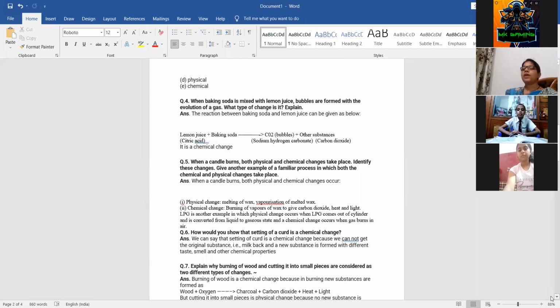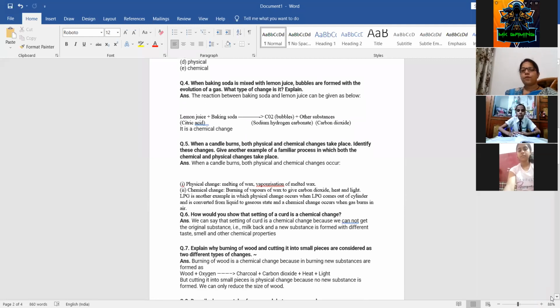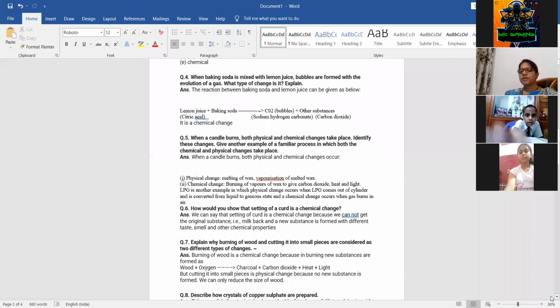Now see the next one. Question number 4. Meanwhile, you can take a screenshot also. When baking soda is mixed with lemon juice, bubbles are formed with the evolution of gas. What type of change is it? You have to explain. We have done the activity also in our camp. When citric acid, lemon juice, is mixed with baking soda, we get bubbles of CO2 as well as other substances. So it is a chemical change, and the bubbles are of CO2 gas.